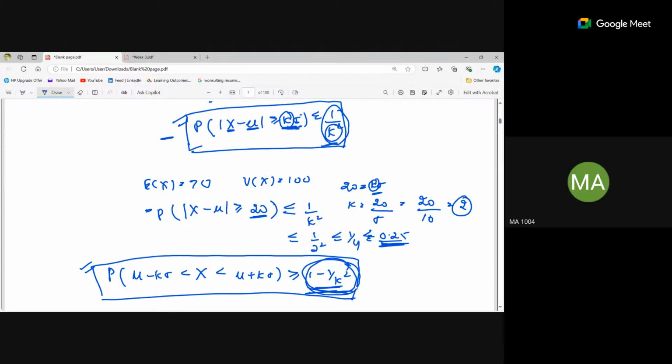Like the probability can be greater than or equal to 1 by 3, or it can be greater than 2 by 5, something like that. Like the probability starts from this value. It's not necessary that all the lower bound starts from 0 only. You getting my point?